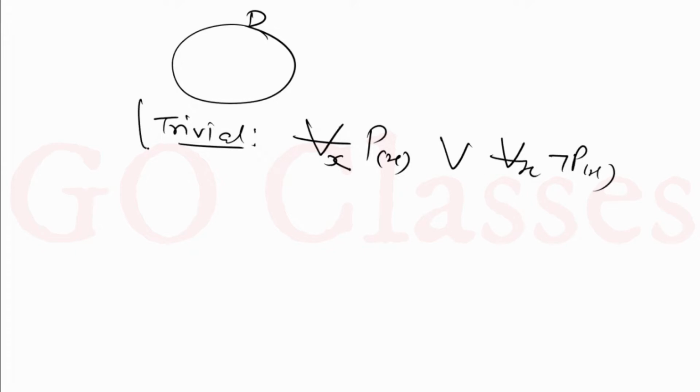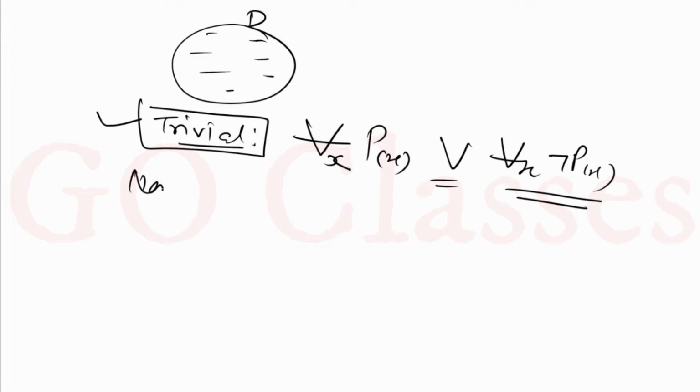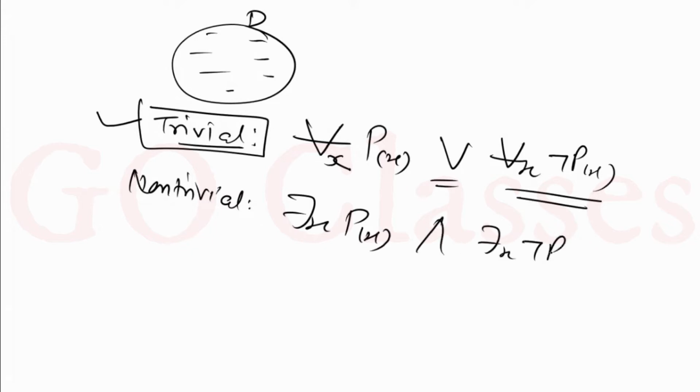In that case, we will say that the property is trivial. And what is non-trivial, that we have already seen. Non-trivial means there exists x for which the property is true, and there exists x for which the property is false. So this is the definition of trivial and non-trivial property.